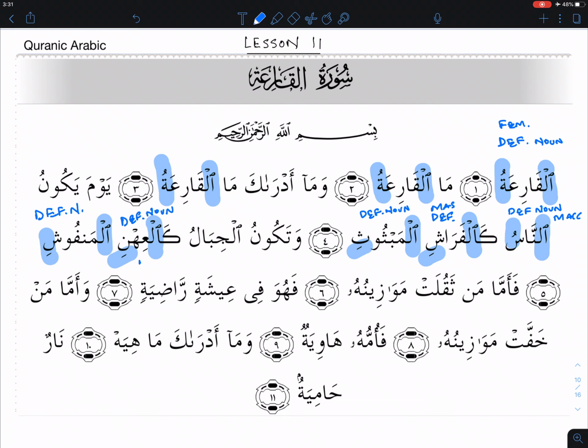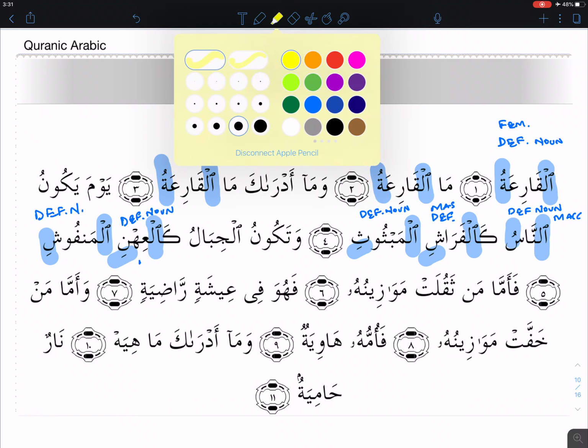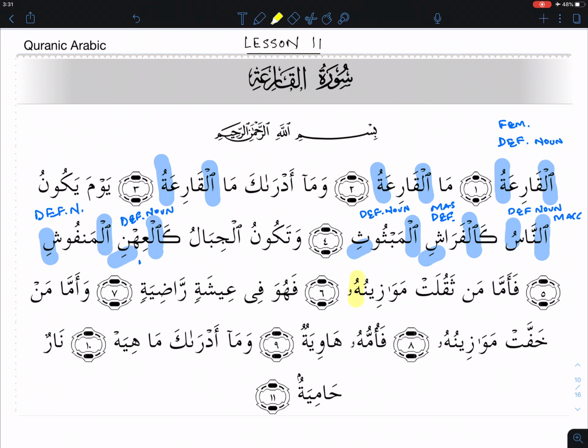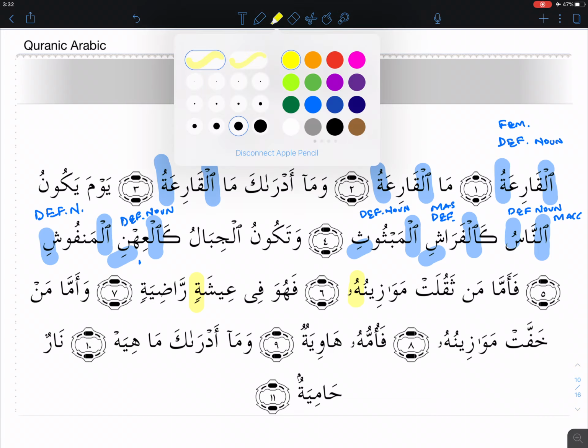Moving on, فَأَمَّا مَنْ ثَقُلَتْ مَوَازِينُهُ. Notice something here. I want you to recognize that this here looks like a ta, mawazinuhu, but there are no two dots here, so it's not a ta, it's a ha, and we will learn more about that later, inshallah. So this is not a feminine word, and you can see the difference if you go two words over to the left, ishatin, right here. That one has two dots, and that's a sign of femininity. Not mawazinuhu, it's not. Okay, I just wanted to identify that.